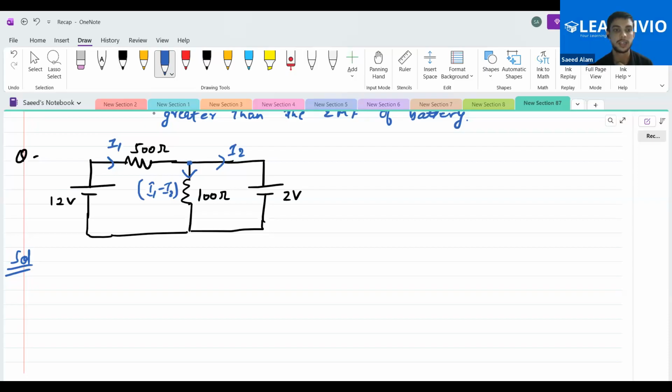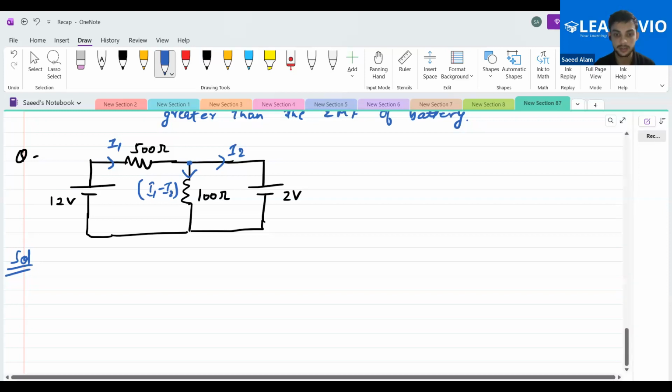Okay, again the charging will not happen here. Yes, charging will not happen. I2 doesn't have any resistance. No, there is no resistance. In this question also charging is not going to happen.